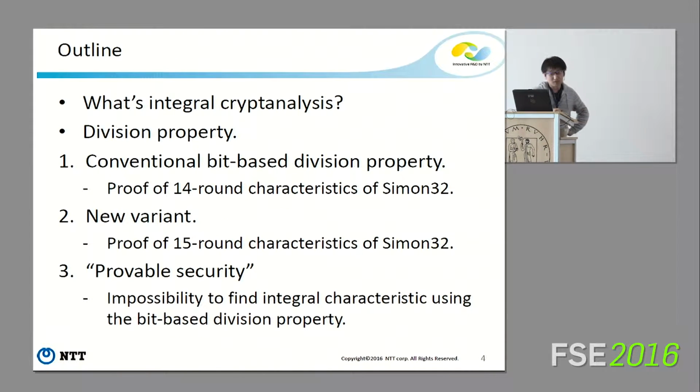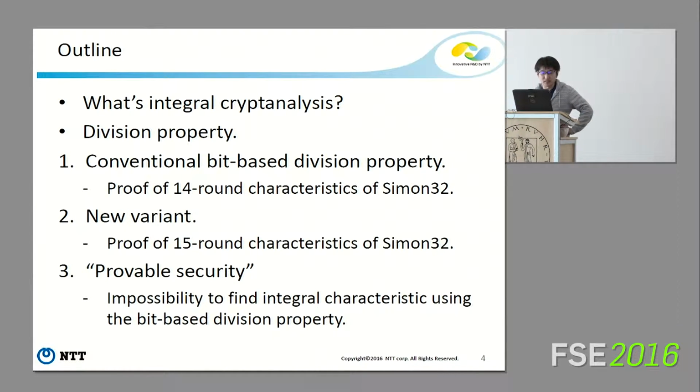This is the outline of my talk. First, as background, I talk about what integral cryptanalysis and division property are. This talk has three contributions. The first one is the conventional bit-based division property.